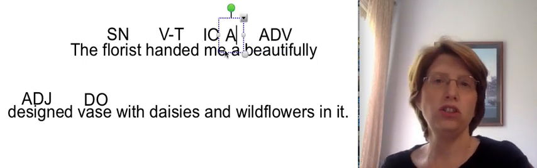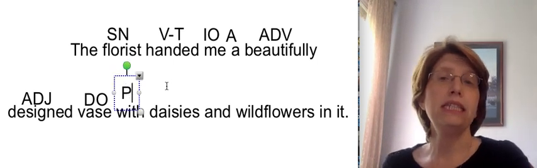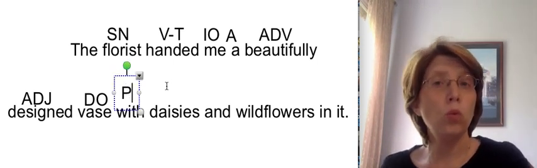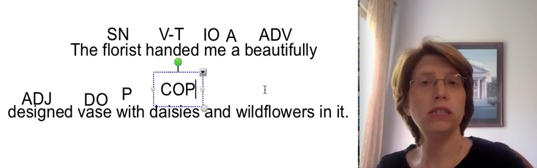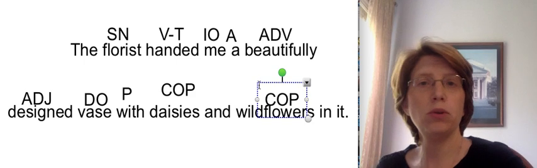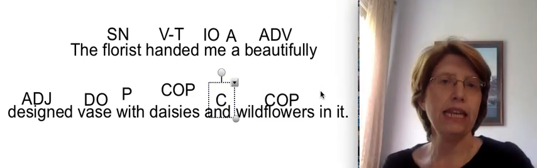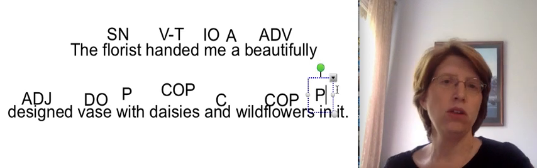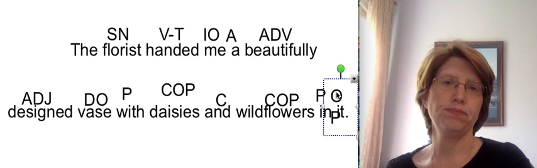A, article adjective. With, preposition. With what? Daisies and wildflowers. Compound object of the preposition. And, conjunction. In, preposition. In what? It, object of the preposition.